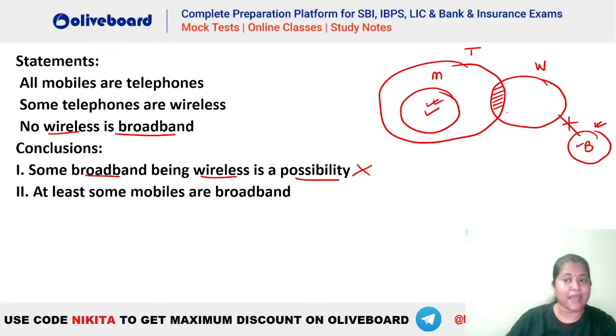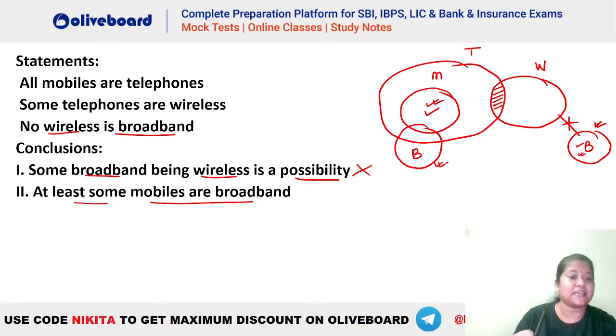Here this M and B are independent entities. We could have taken this B and drawn it like this as well, because the negative information is between B and W. So you can see that there is a possibility of B and M's interaction. If it is possible, how can we say that at least some mobiles are broadband? It is not given as definite that B and M will interact. This is just a possibility that we can draw it like this as well.